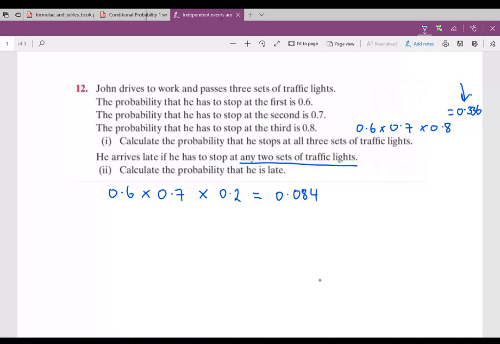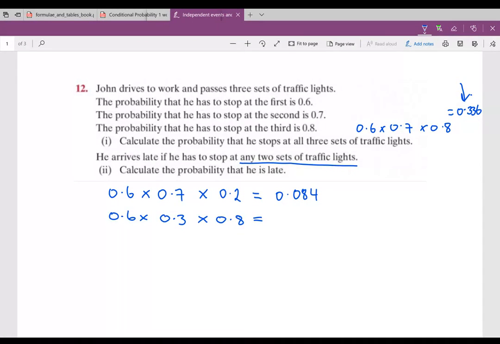He can stop at the first. He can not stop at the second. So the probability that he doesn't stop at the second is 0.3 if the probability that he stops is 0.7. And then he can stop again at the third. Okay, so 0.6 times 0.3 times 0.8. Okay, so remember, obviously, the probability of stopping are these.